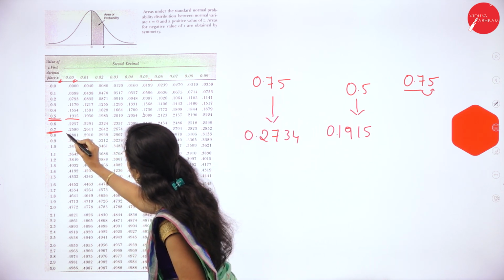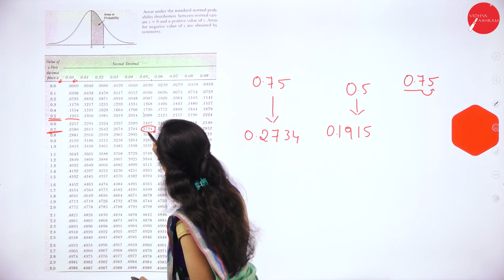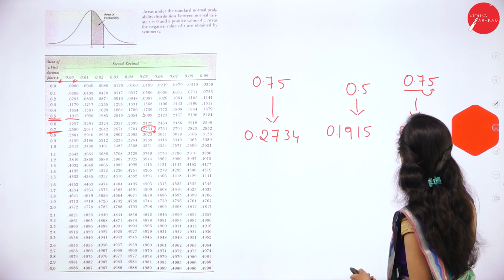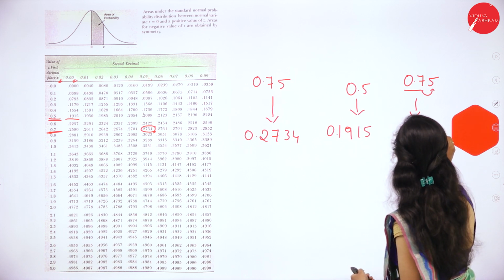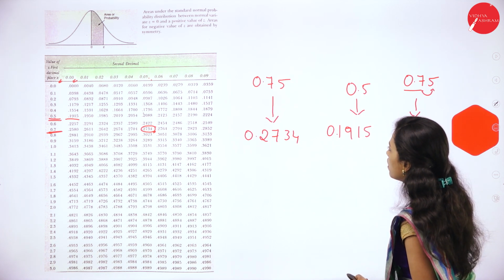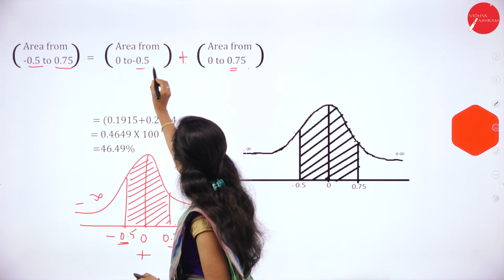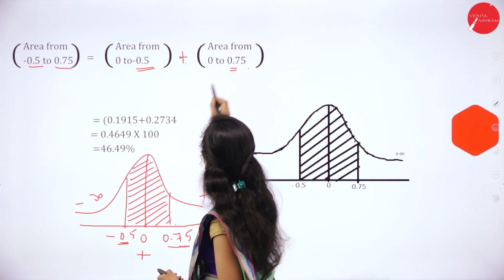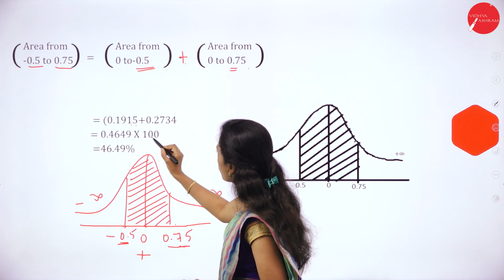Here, 0.7 in the fifth column is 0.2734. So the 0.5 value is 0.1915 and the 0.75 value is 0.2734.